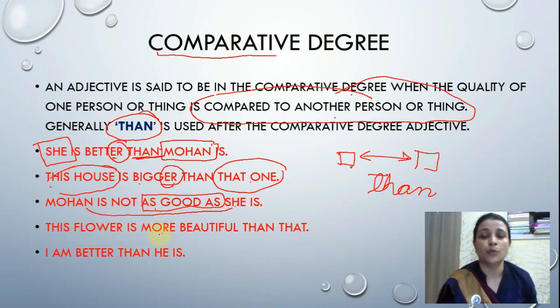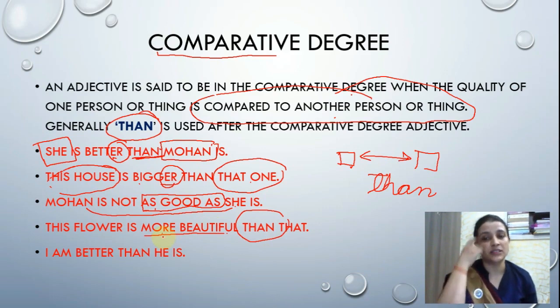This flower is more beautiful. Then again than is used, and more is used. More is basically used in second degree. Okay? I am better than. Again than is used, means we are using a comparative degree, and with than we can easily clarify that this is a comparative degree. We are comparing between the two things. Okay, children.